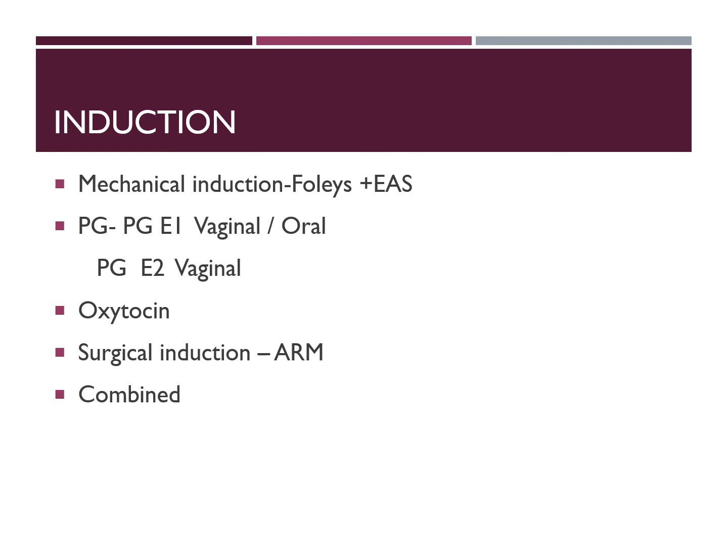Prostaglandin E1 can be given vaginally or orally. If you choose the vaginal route, the dose is 25 microgram to be repeated every 4 hours for 3 doses. If you are using the oral route, you can give 50 microgram, again 4th hourly, and the maximum is 3 doses.